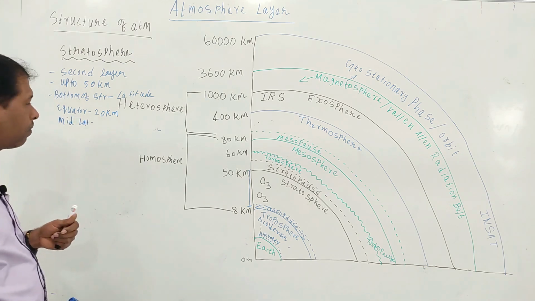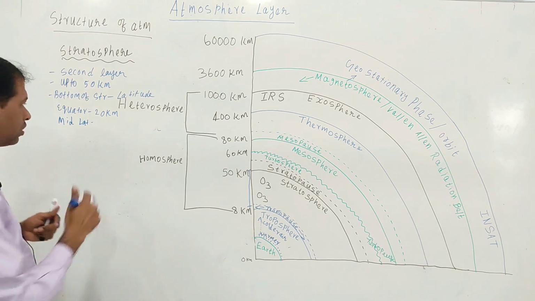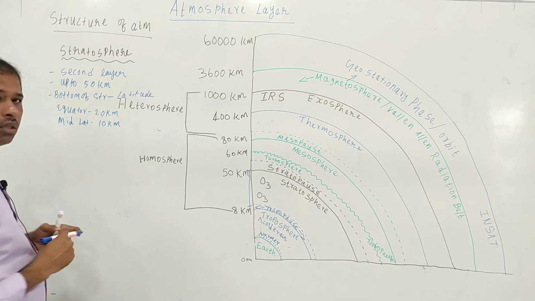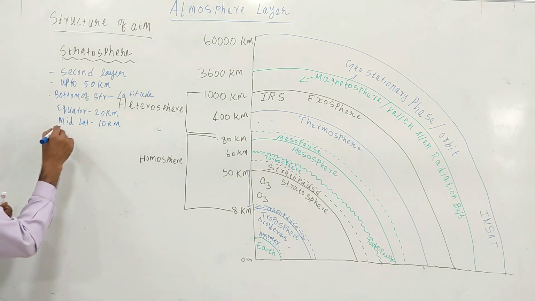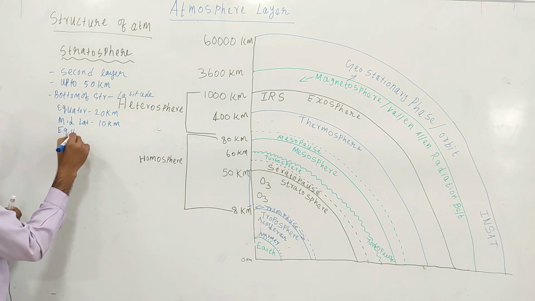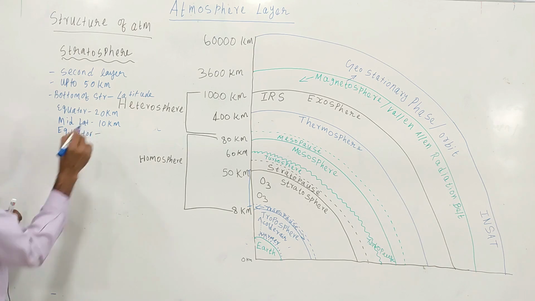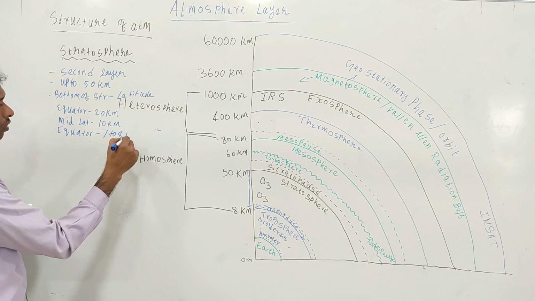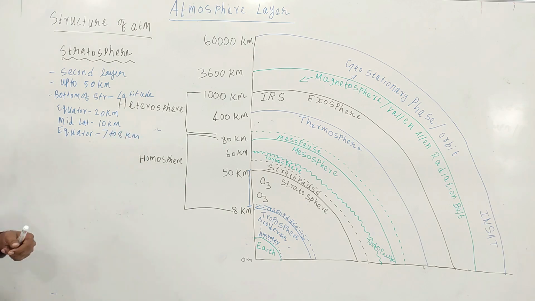At mid latitude, the stratosphere starts from 10 kilometers, and at the poles it starts from 7 to 8 kilometers.